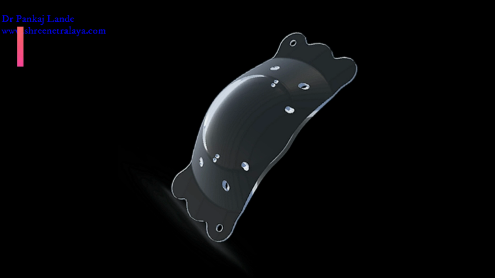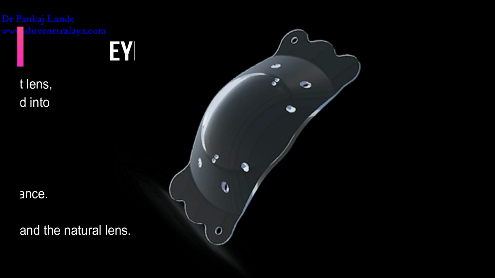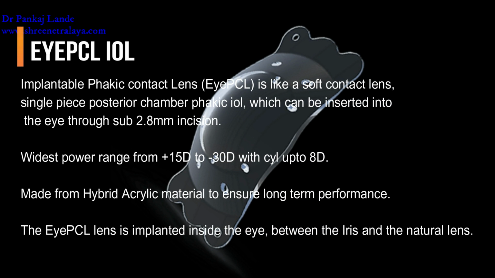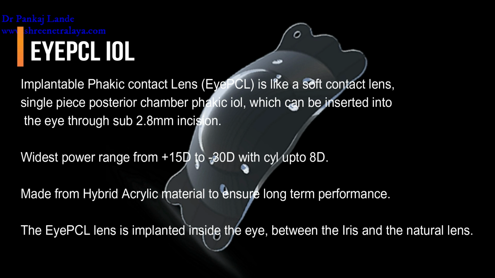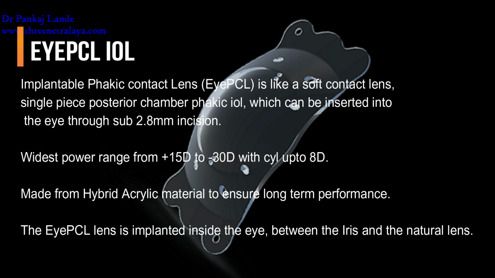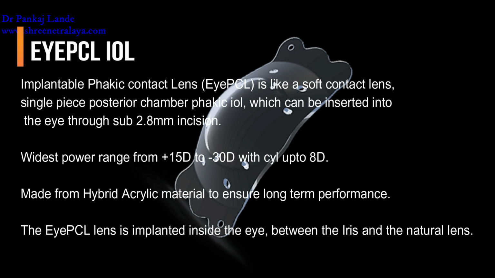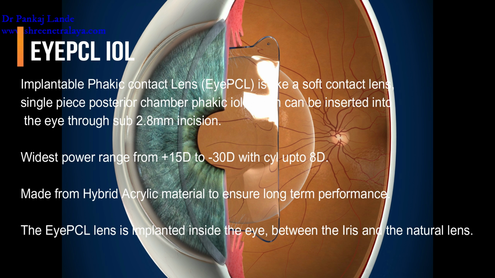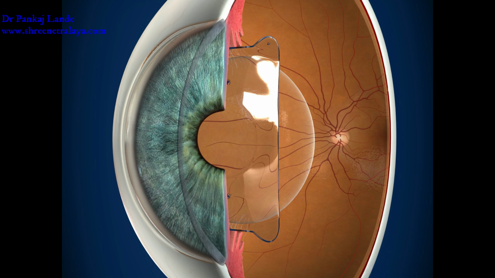What is this phakic IOL? Phakic IOL is an ultra-thin implantable contact lens. It is like a soft contact lens which can be implanted in an eye, behind the iris and in front of the natural crystalline lens. There are many varieties of phakic IOL. The one I am discussing in this video is IPCL from IOCare.